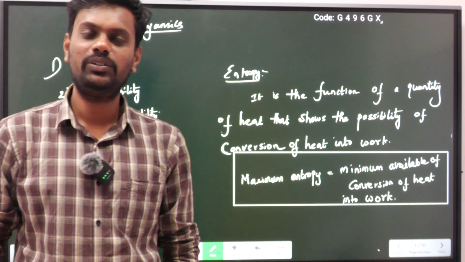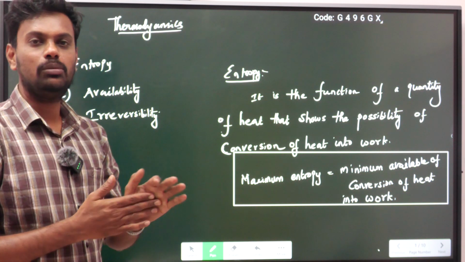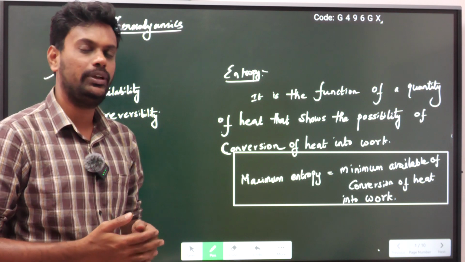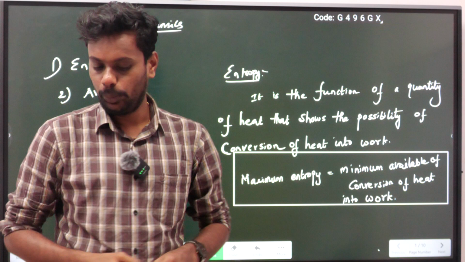Hi students, so today we will see in thermodynamics. Next topic is entropy, availability and irreversibility. This is the most important topic in thermodynamics, so we will see one by one. First we will see what is entropy.